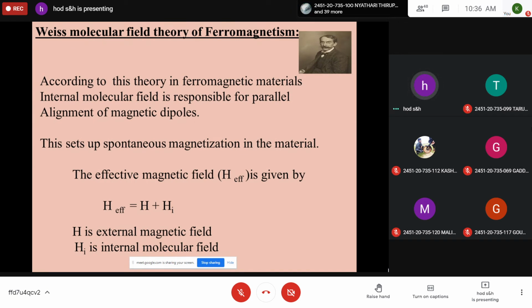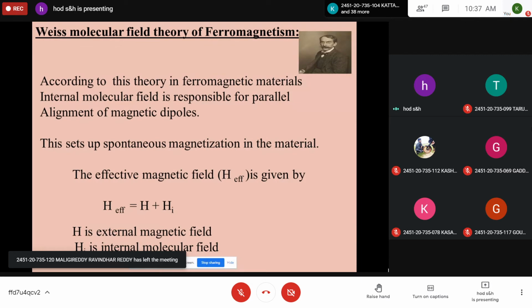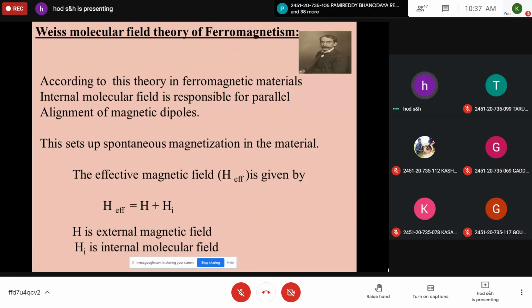In the presence of an external magnetic field, the effective magnetic field is given by H effective is equal to H plus Hi, where H is the external magnetic field and Hi is the internal molecular field.